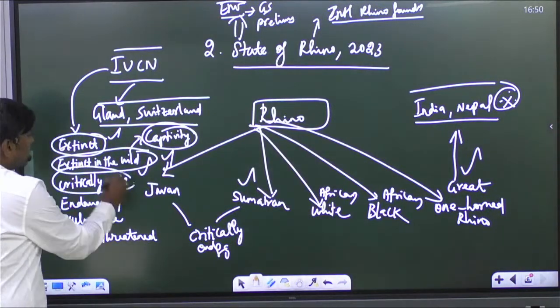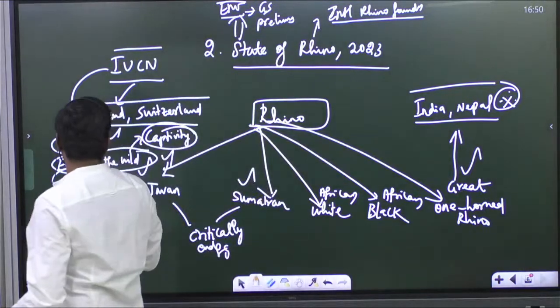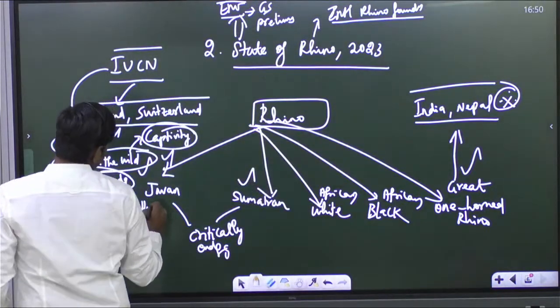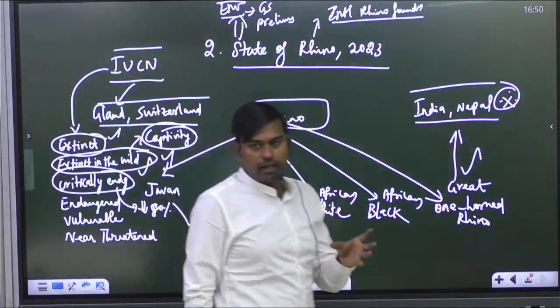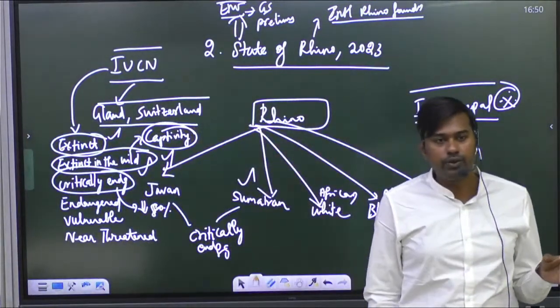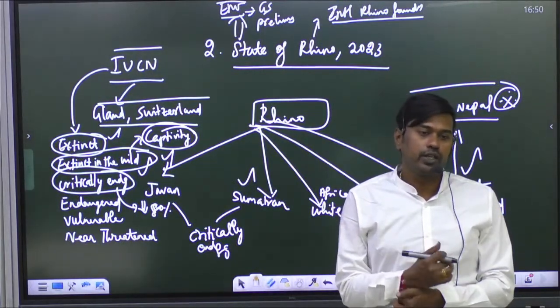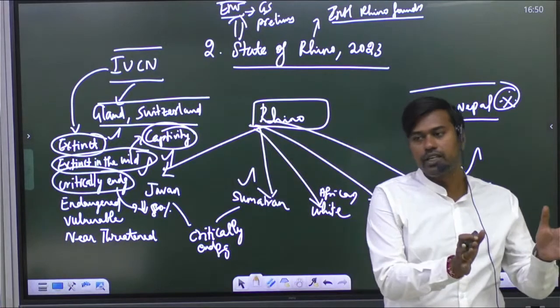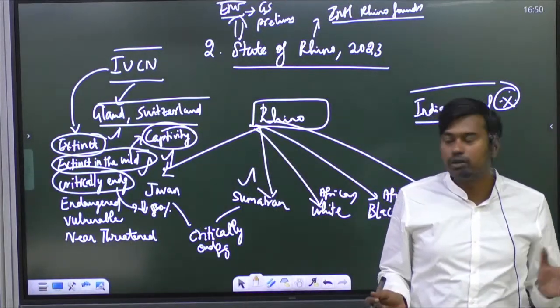Then coming to critically endangered, here the population of the animal will decrease by at least 80% in the last 3 generations. If there are 100 animals, and you see an 80% decrease, only 20 remain now. So that is an 80% decrease in the last 3 generations. Endangered means a 50% decrease will be there.